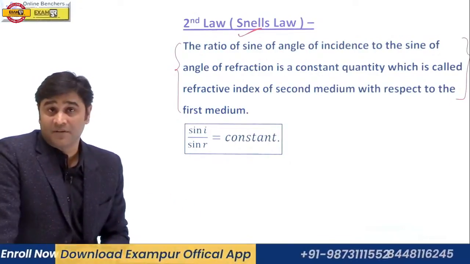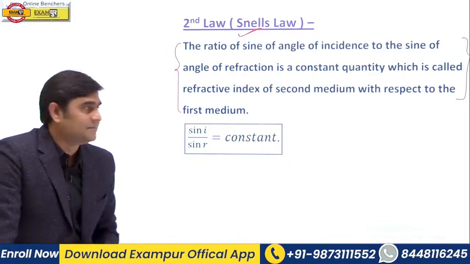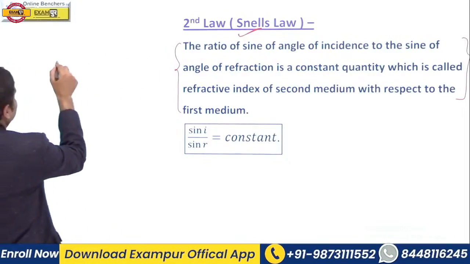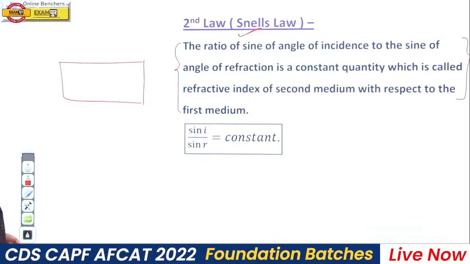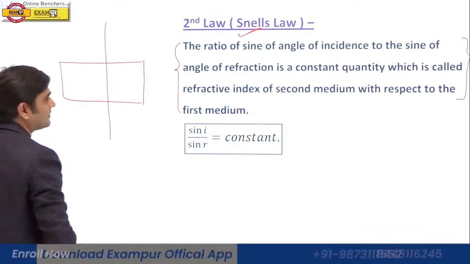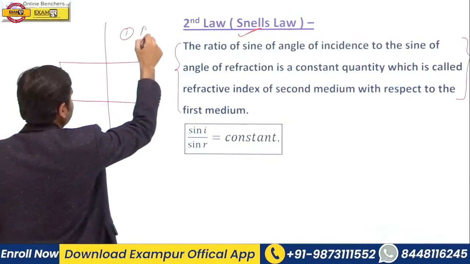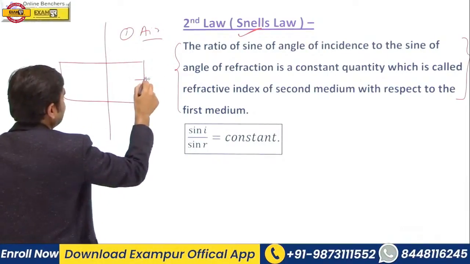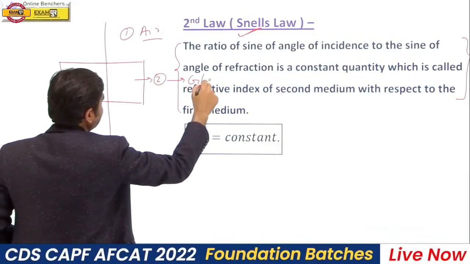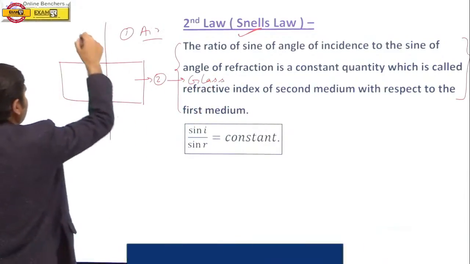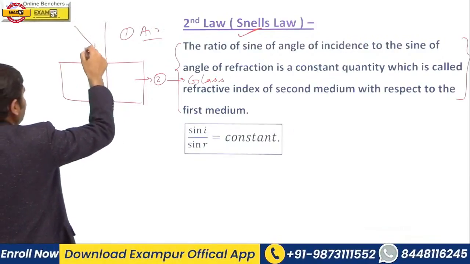Let me explain with the help of a diagram, or you can say an example. Suppose this is the glass slab. So this is the air, the first medium, and glass will be the second medium. This is your glass. Suppose a light ray goes from air to glass.